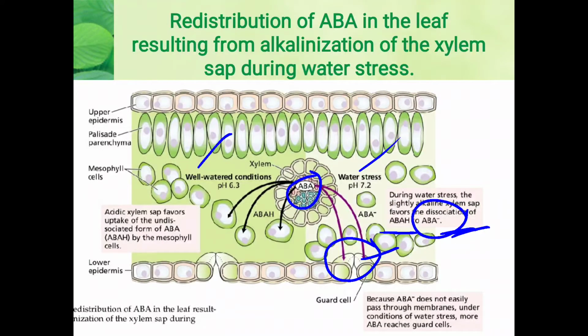Clear? So in the normal well watered condition, the abscisic acid has to be transported in the form of abscisic acid in a protonated form. But in case of water stress condition, when the pH is raised to 7.2 or above, it gets dissociated into the abscisic acid negative form. Okay, so it cannot easily pass through the membrane. It just has to be translocated from the xylem tissue towards the guard cells, where it will allow the addition of the abscisic acid, and it will allow the closing of the stomata under the water stress condition.